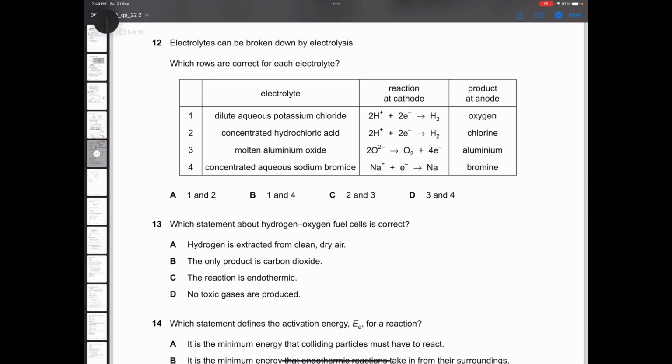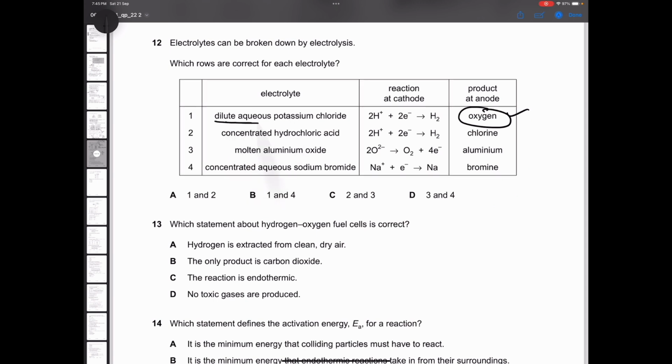Question number 12. Electrolytes can be broken down by electrolysis. Which row is correct? Okay, so now they've given you a dilute solution, and I told you that for any type of dilute solution, product at anode will always be oxygen. So is this saying oxygen? Yes, this is correct. Let's check the product at cathode.